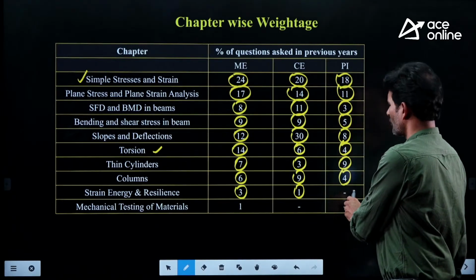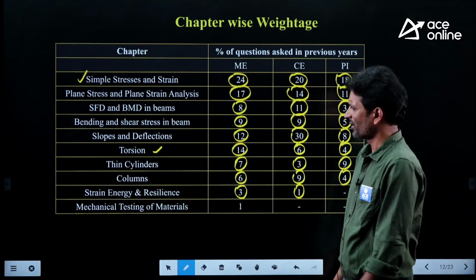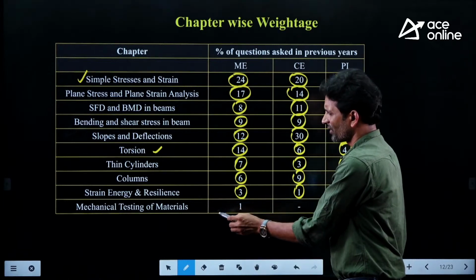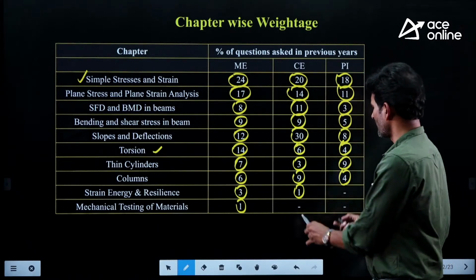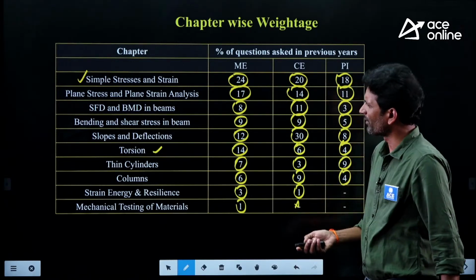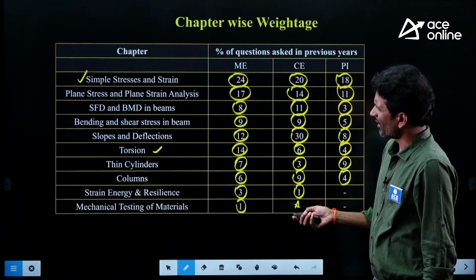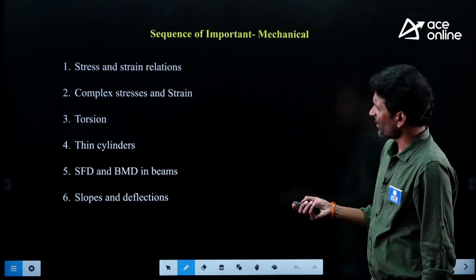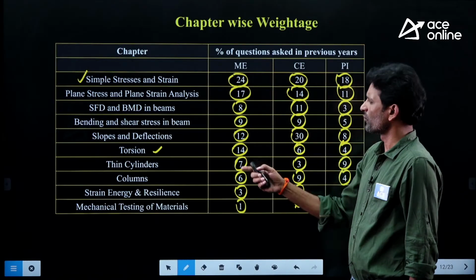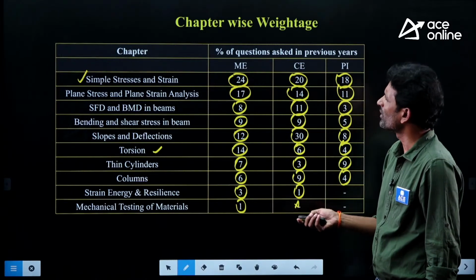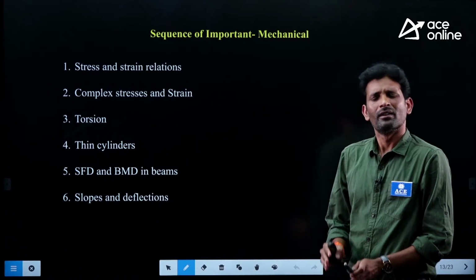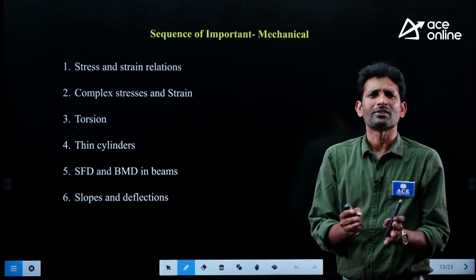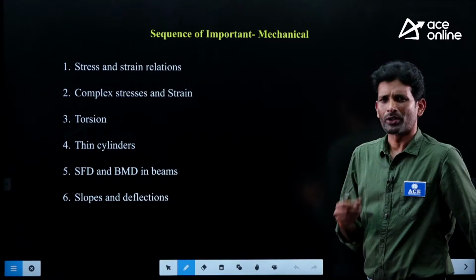And this topic was not there for production engineering. And mechanical testing of materials only mechanical people are having. It is not there for civil people. Like that we are having some other topics. Based on this weightage that we are observing, just give the sequence of importance for various topics for mechanical, civil, as well as production people.